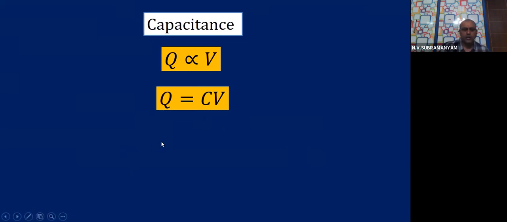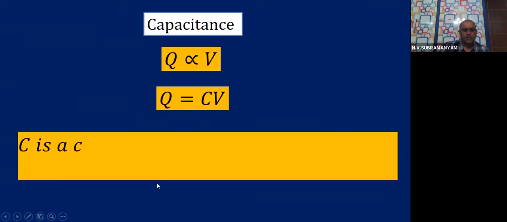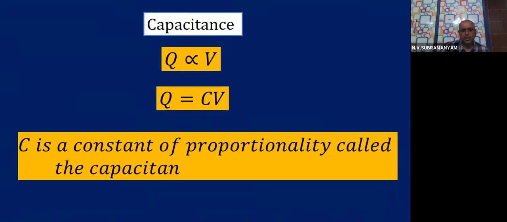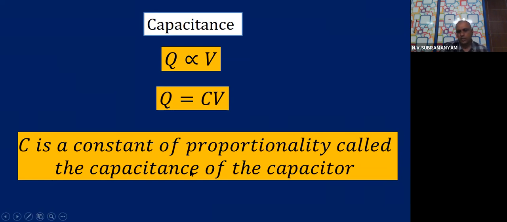So what is this C known as? C is a constant of proportionality called the capacitance of the capacitor. Capacitance here denotes the ability.